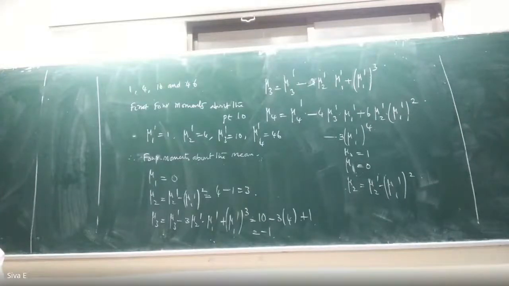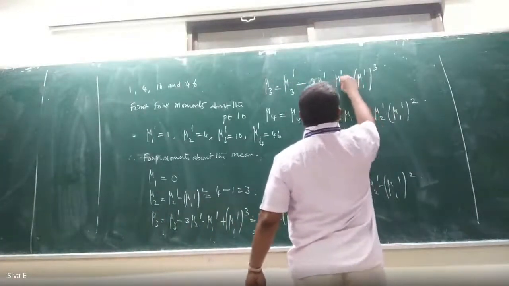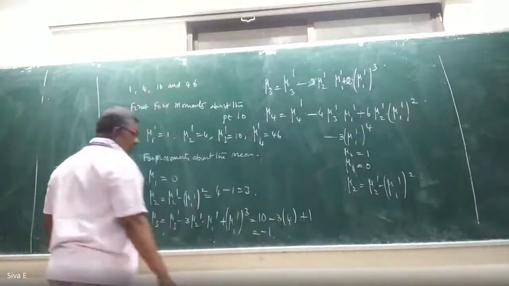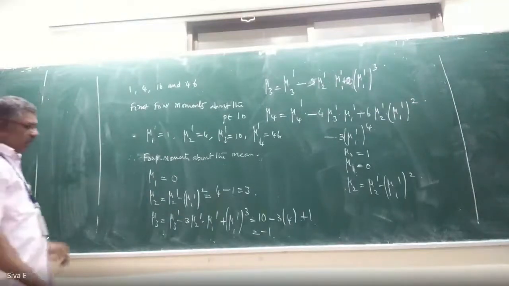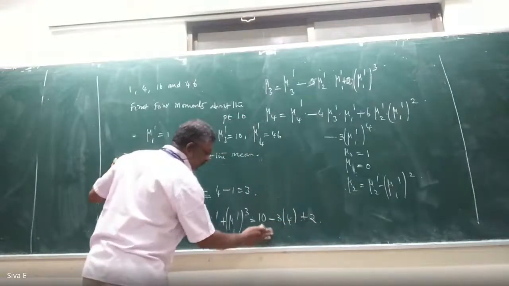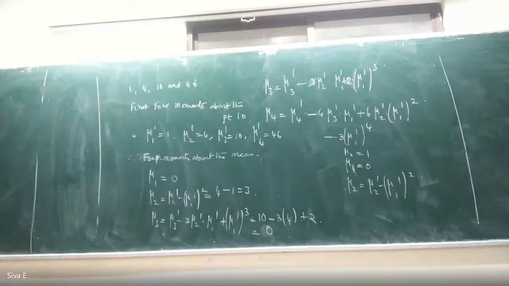Sorry, mu3 dash, a small correction: plus 2 mu1 dash whole cube. Because I wrote that without solving it, I made the mistake. The other things are correct. 2 should be there. So plus 2.